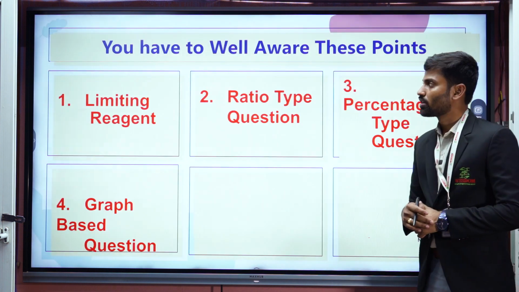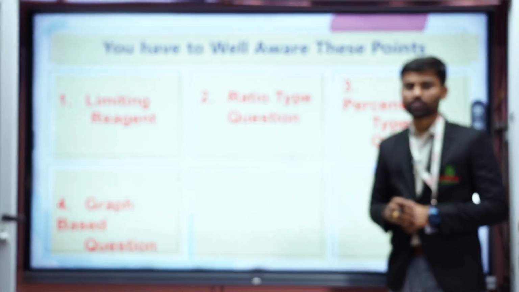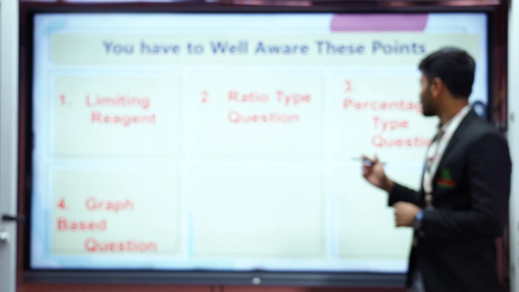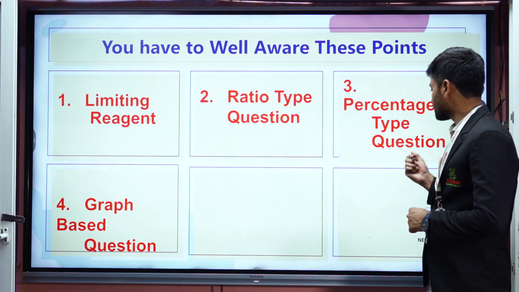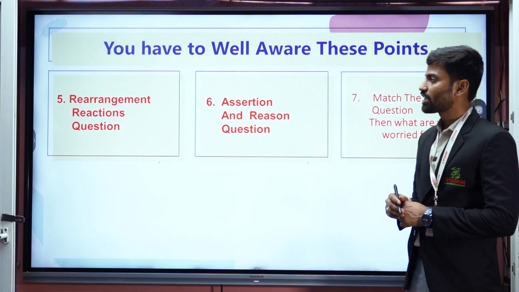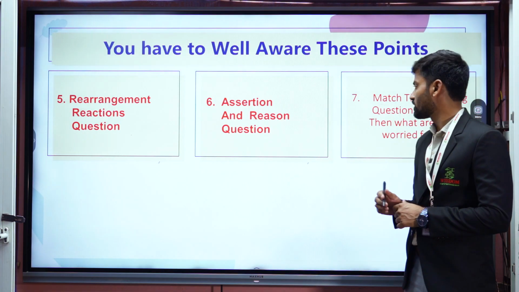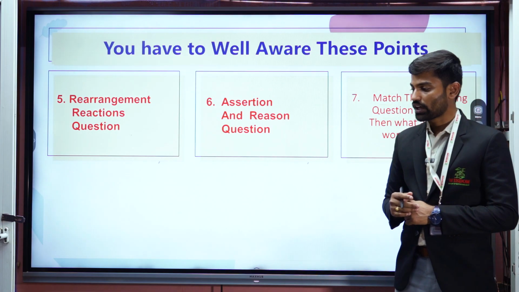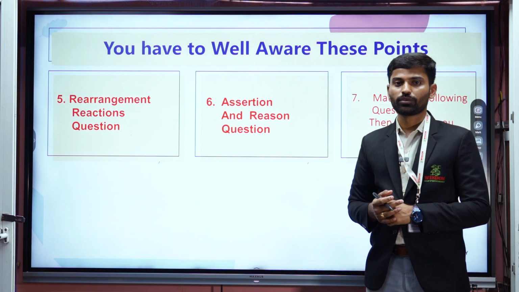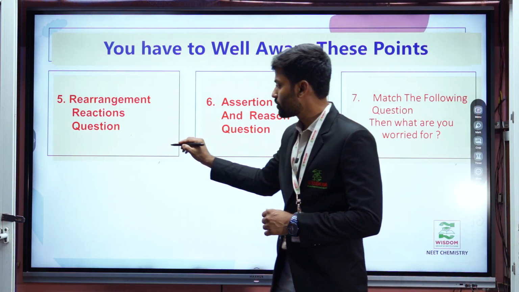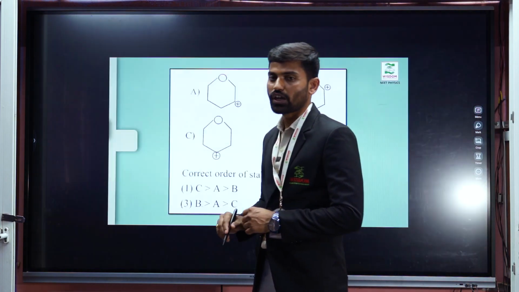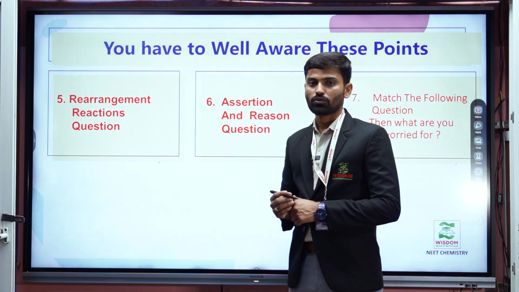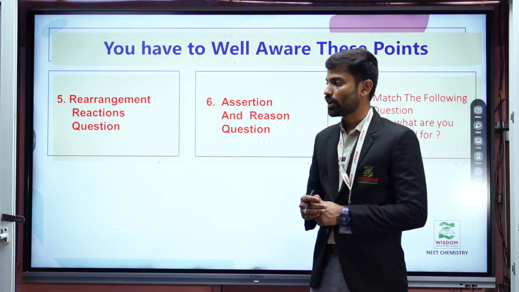Next, we first have to know these topics very well: limiting reagent, ratio type questions, percentage type questions and graph based questions. Next, rearrangement reactions, assertion reason type questions and match the following type questions. In rearrangement questions we may expect one thing, but the final answer will be different because of the mechanism. We have to follow the mechanism and choose the correct option through it.